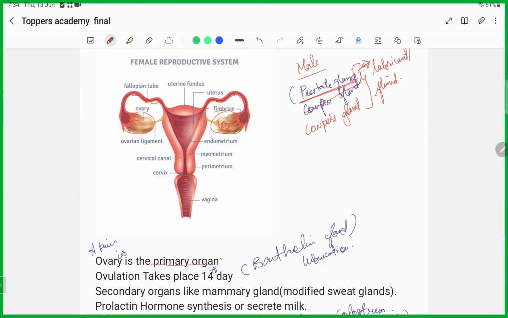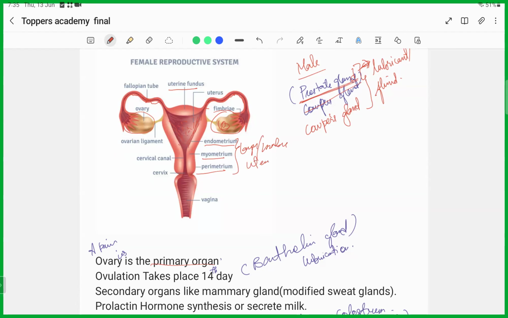This is the uterus. The uterine fundus is a part of the uterus. After the formation of the blastocyst, it will be implanted here. And you can see the endometrium, myometrium, and perimetrium. These are nothing but the layers or membranes of the uterus.